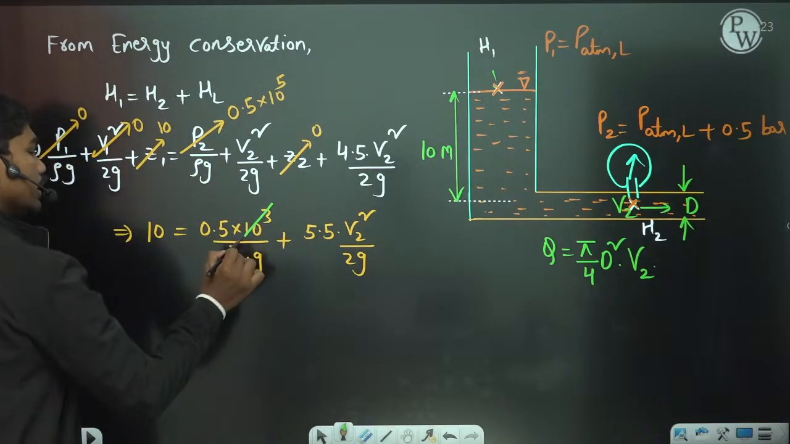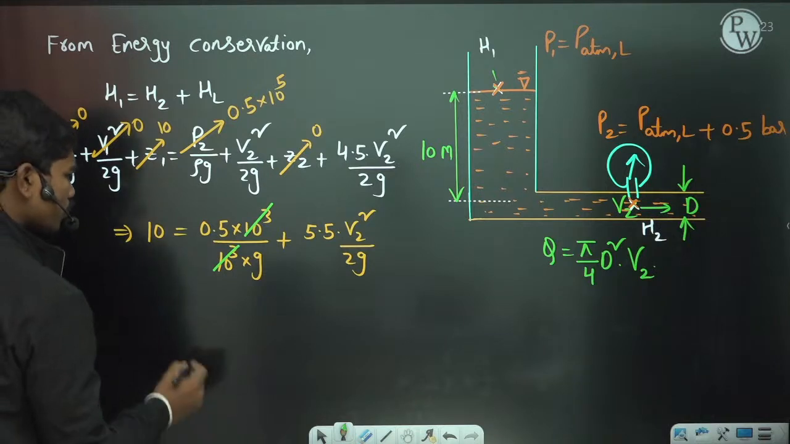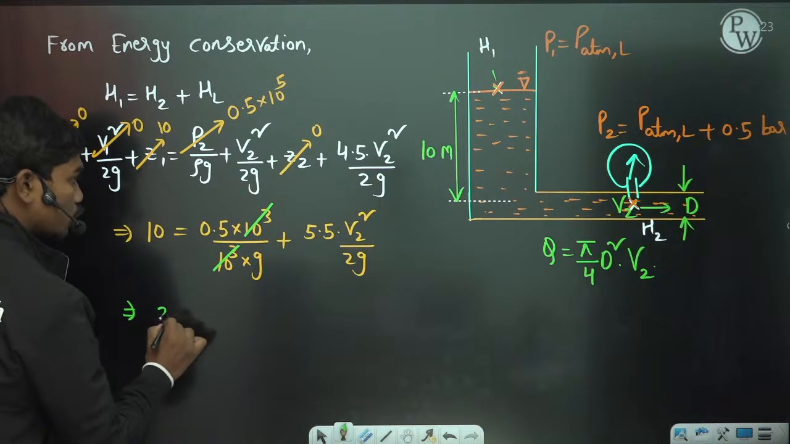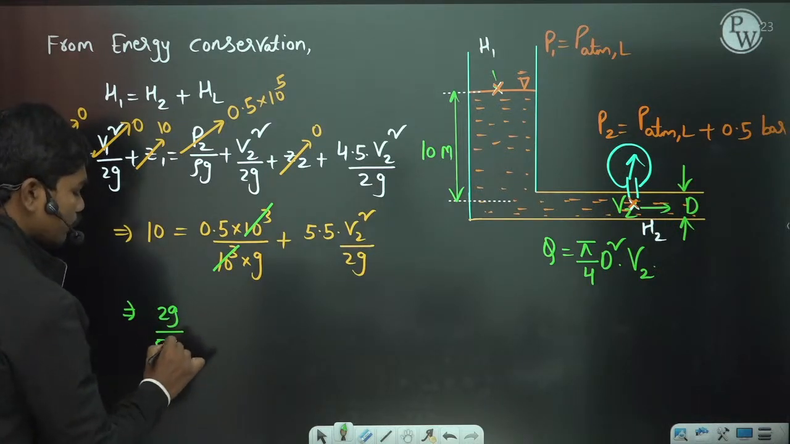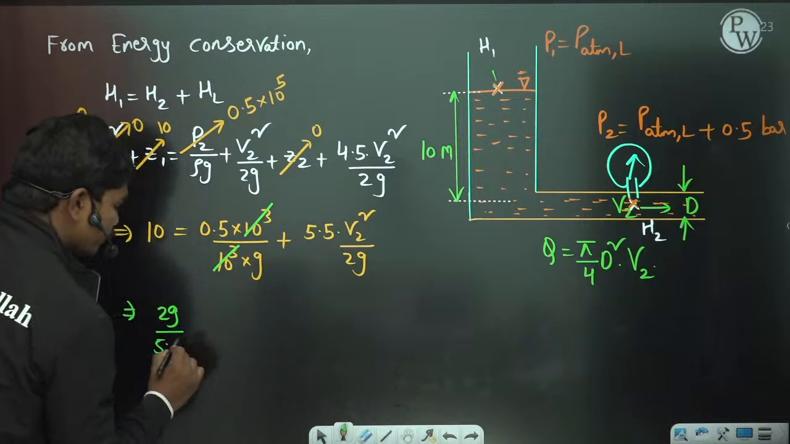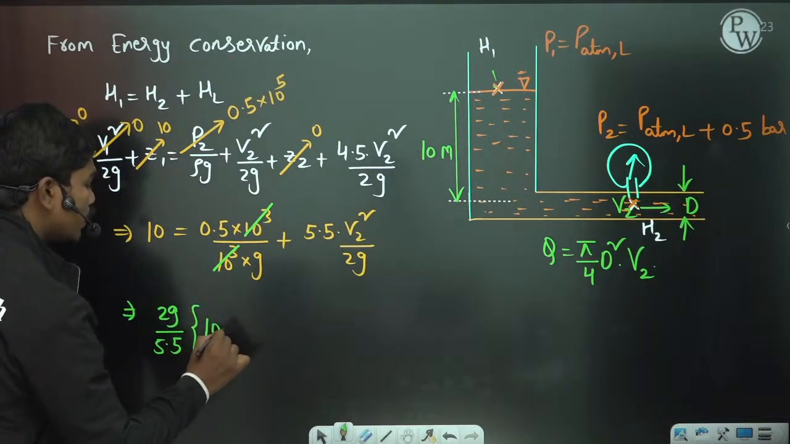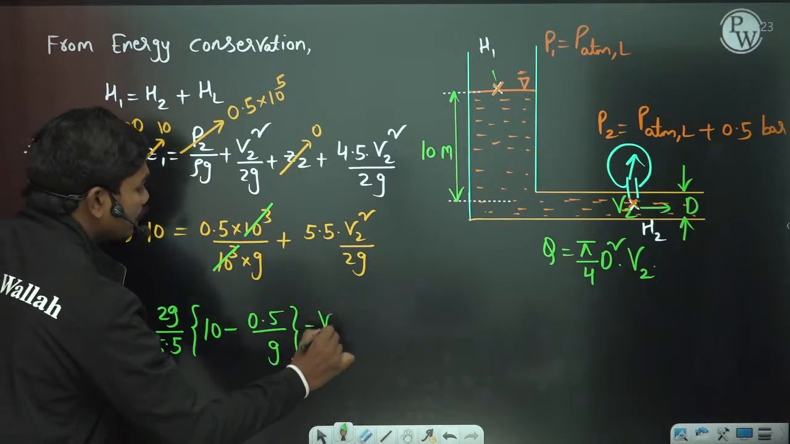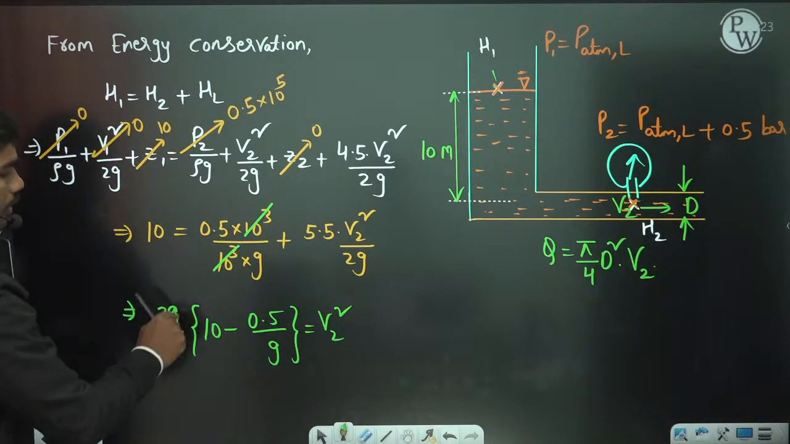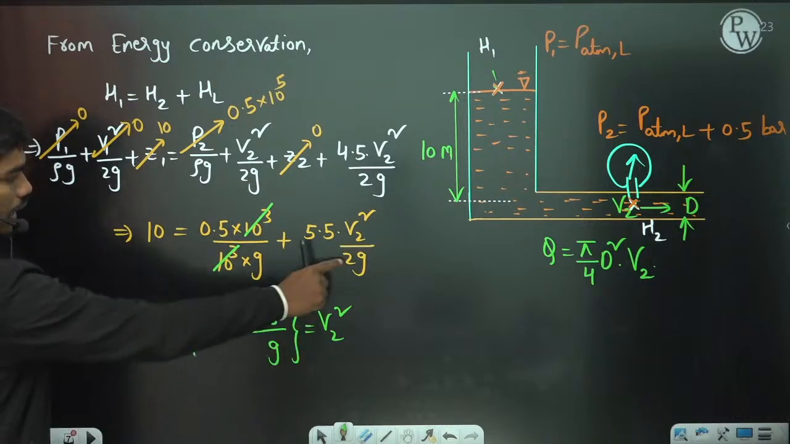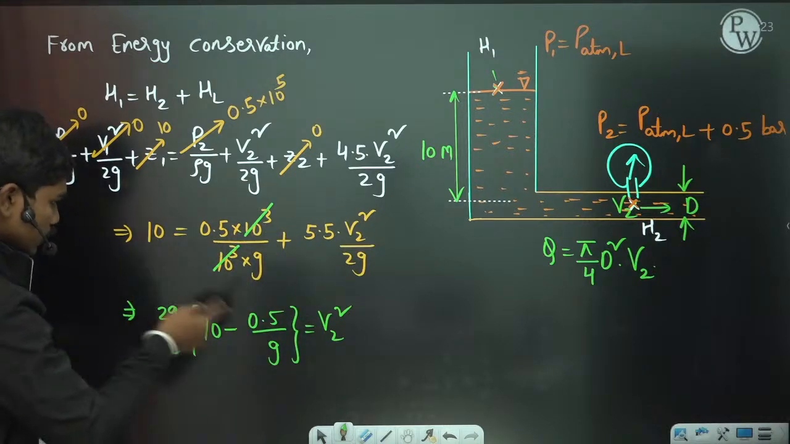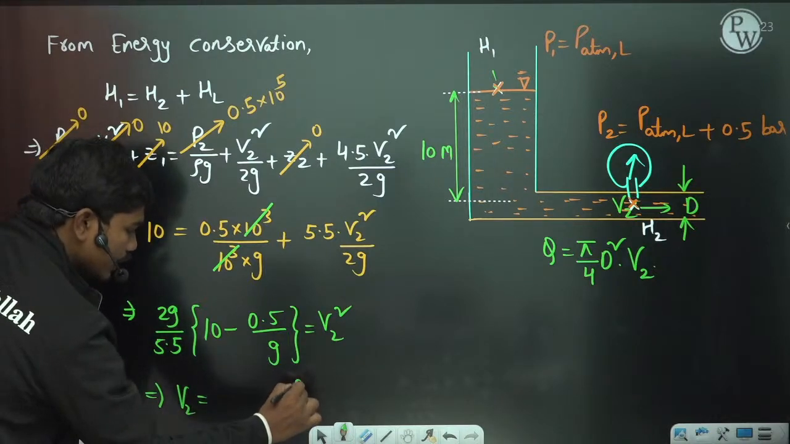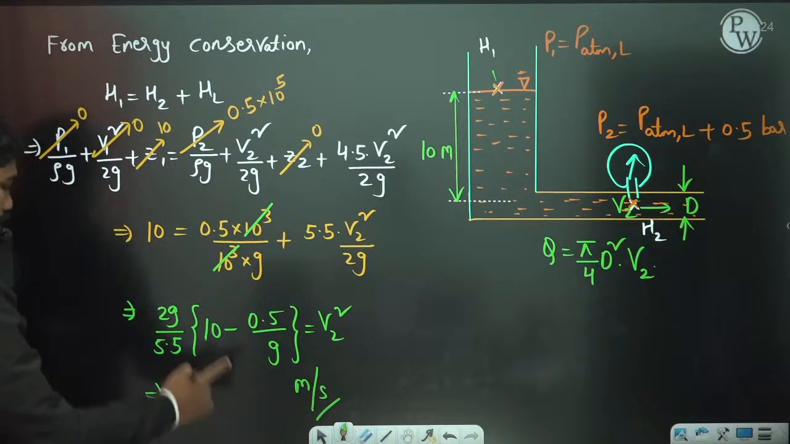Okay, so let us simplify. 10 cube and 10 cube get cancelled, of course, and then 10 minus 0.5 by g into 2g by 5.5. So 2g by 5.5 times 10 minus 0.5 by g is the value of V2 square, correct? Because 10 minus this 0.5 by g comes to the left side, and 2g by 5.5 gets multiplied here. So let us see what we get for the value of V2 in meters per second.